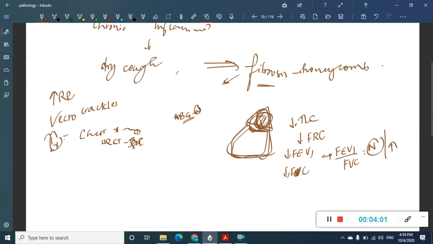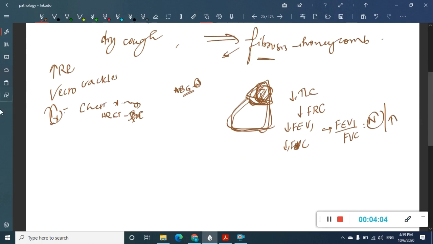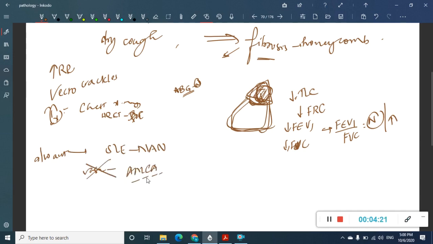In these patients you'll have to rule out other abnormalities, because it is most commonly associated with autoimmune diseases, so you'll have to exclude SLE by doing ANA. You'll also have to exclude vasculitis, so to rule out vasculitis you'll have to do ANCA, that is anti-neutrophil cytoplasmic antibody. Sarcoidosis can also cause this disease, and if there is sarcoidosis, there are increased serum ACE levels. There can be increased LDH also, though this LDH increase is non-specific, but it can occur. So you'll have to look at all these patterns.